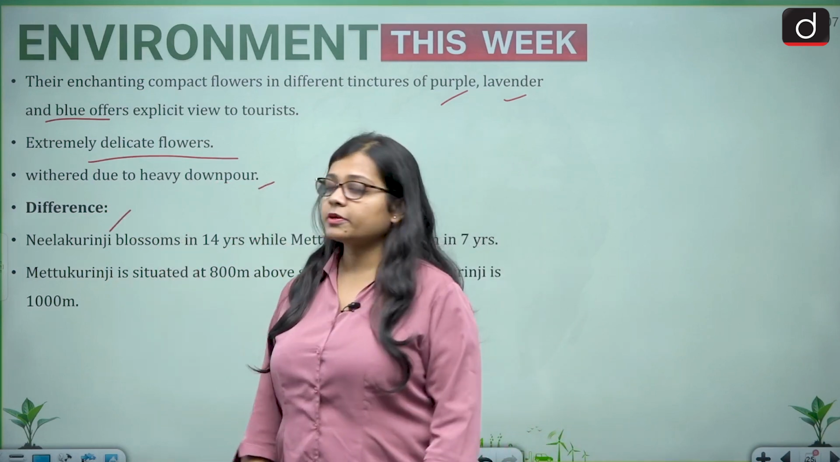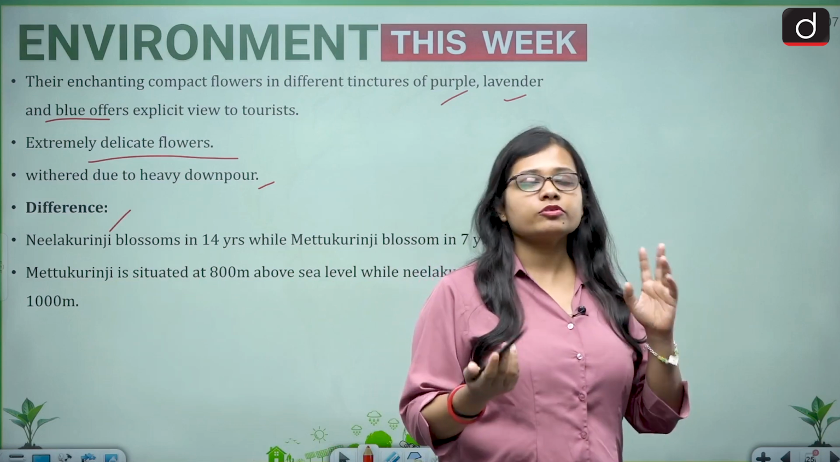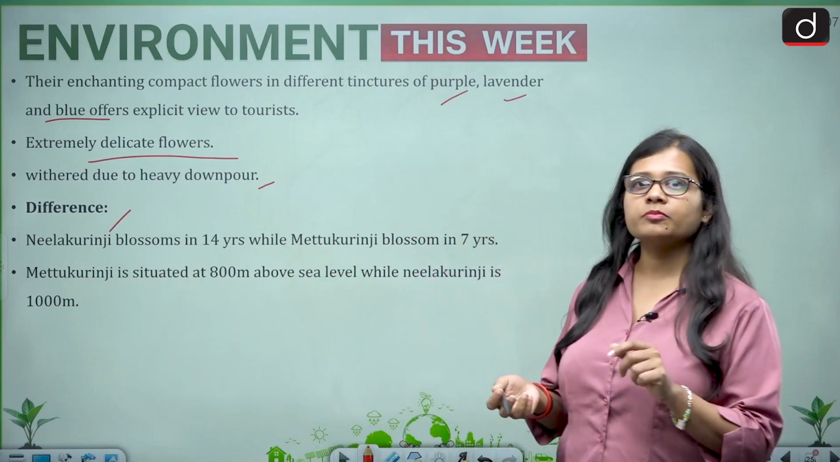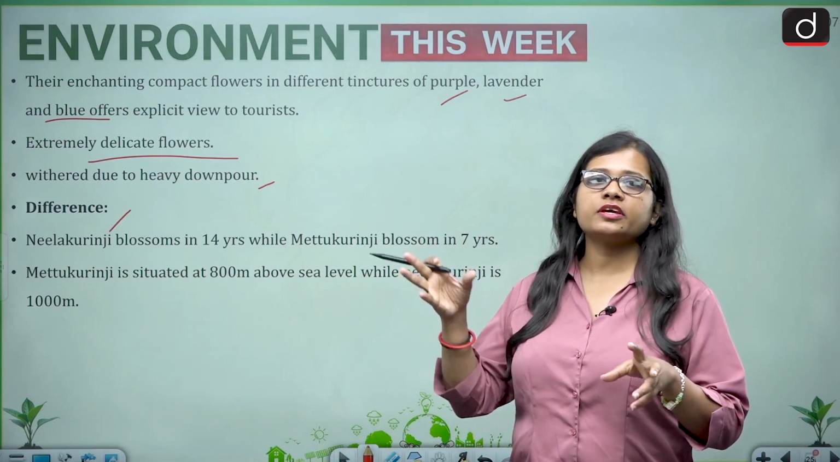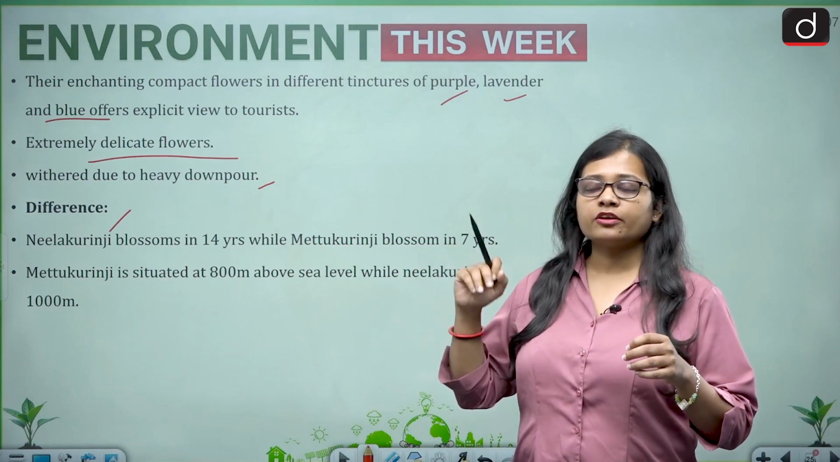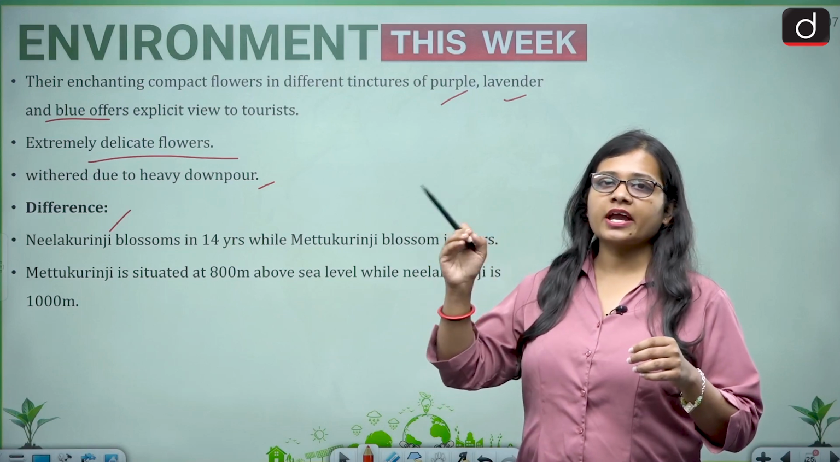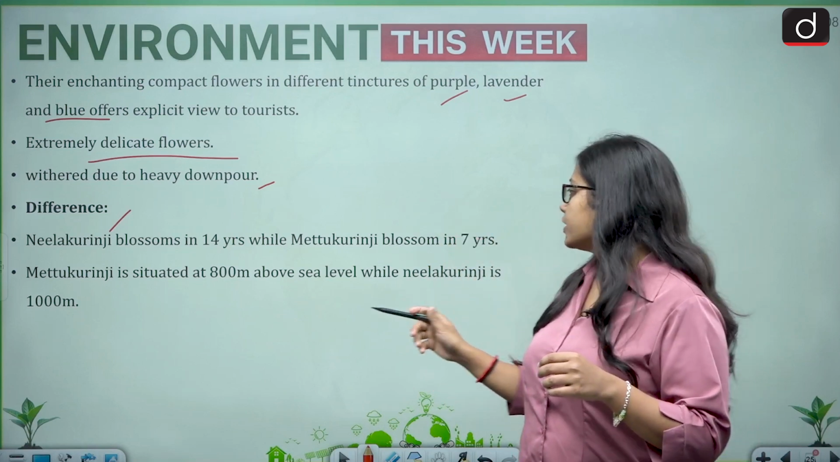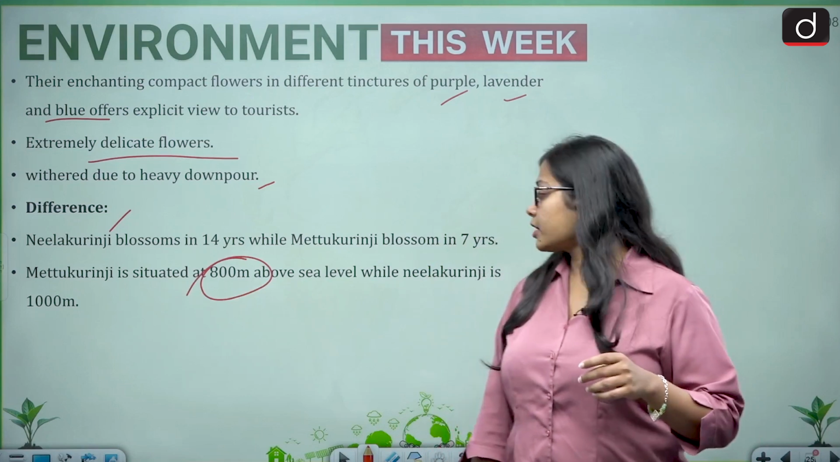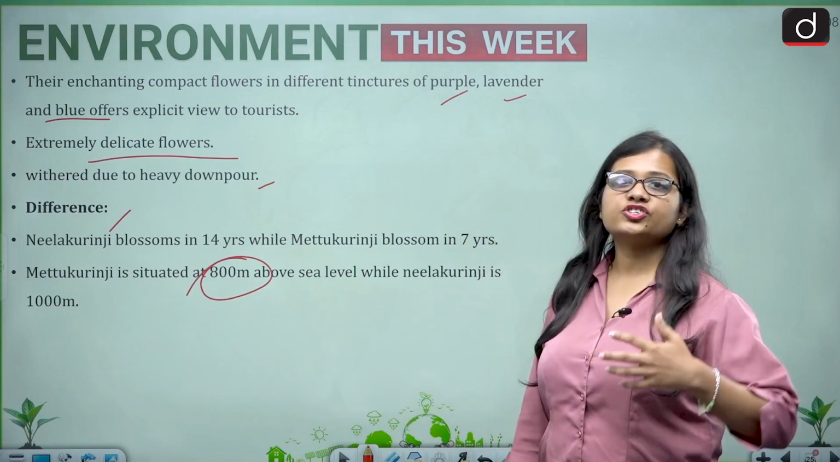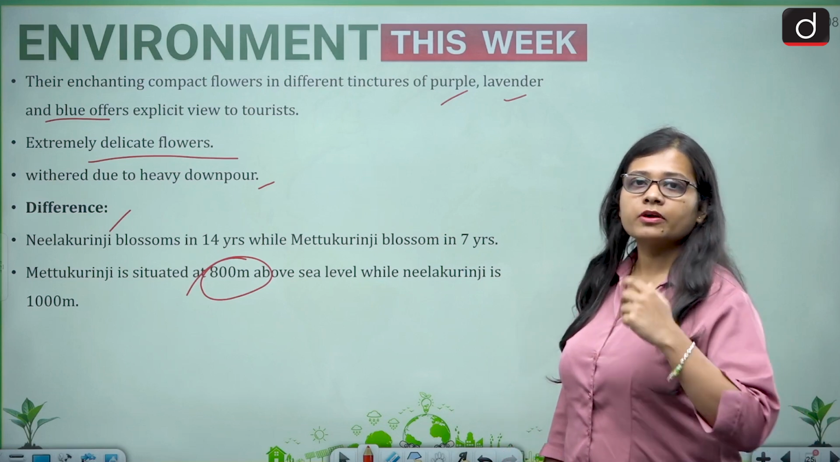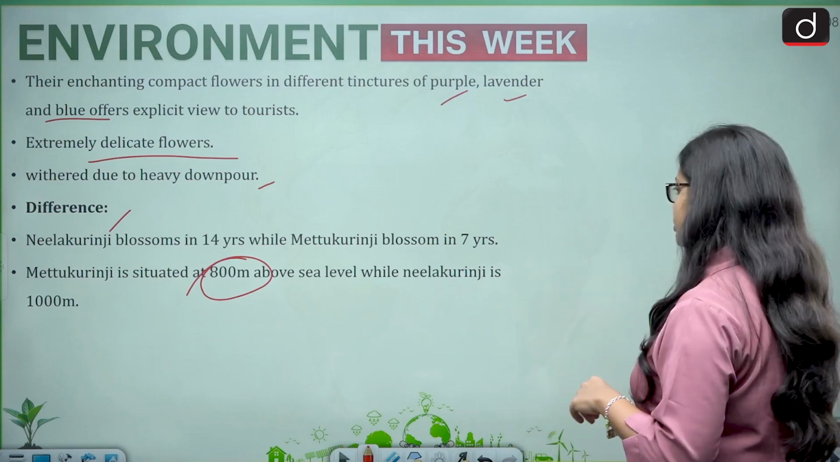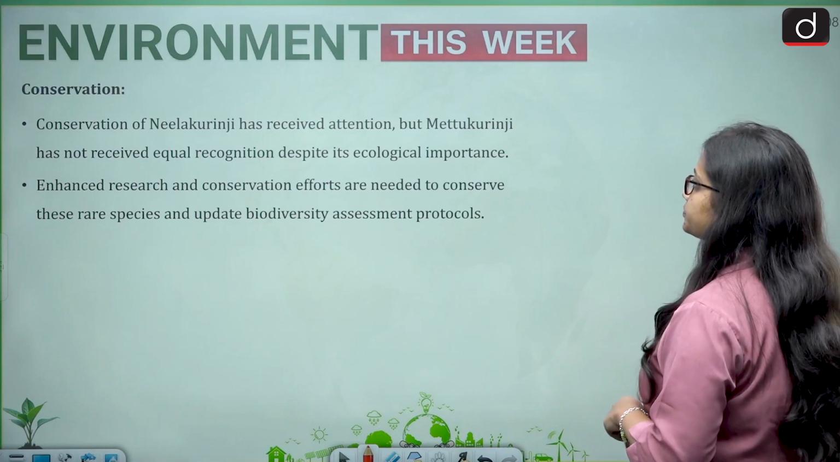Now what is the difference between Neelakurinji and Metakurinji? So Neelakurinji basically blossoms once in 14 years, while Metakurinji blossoms once in 7 years. And if we talk about Metakurinji, then it is at an elevation of around 800 meters above the sea level, while Neelakurinji blossoms at around 1000 meters above the sea level, or at an elevation of 1000 meters.